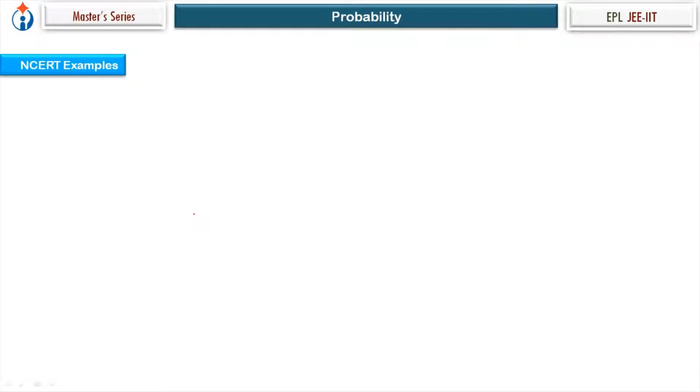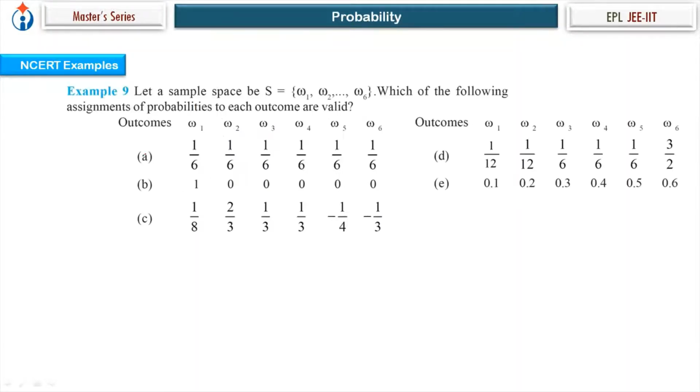Let's see this new NCERT example. So example, what is given? Let a sample space be S, omega 1 to omega 6. Which of the following assignments of probabilities to each outcome are valid? So outcomes are there, omega 1 to omega 6, and they have assigned the probabilities to each outcome, and we have to check the validity of them.